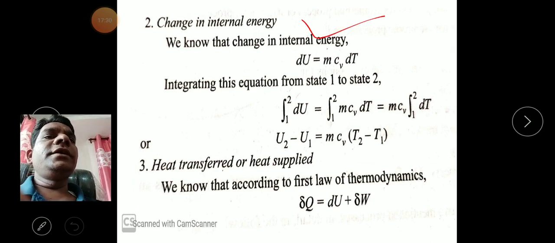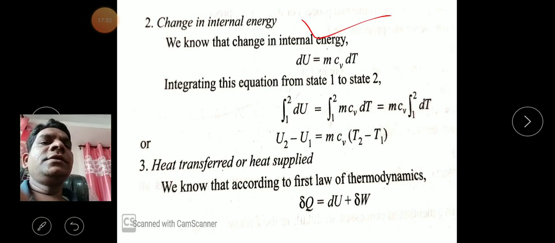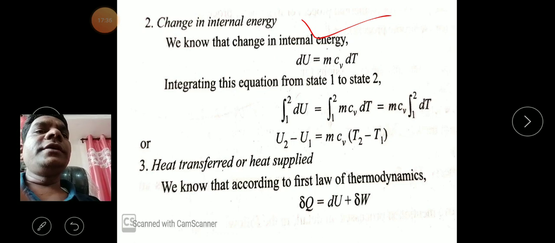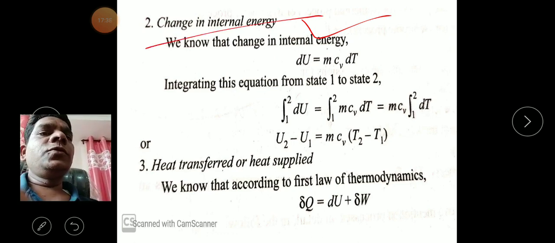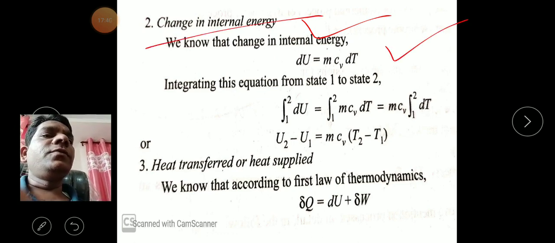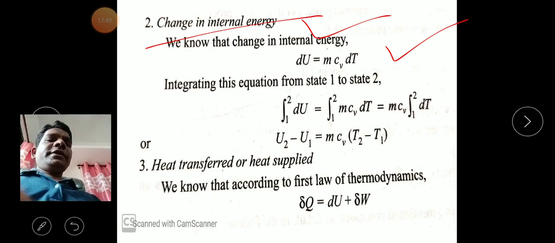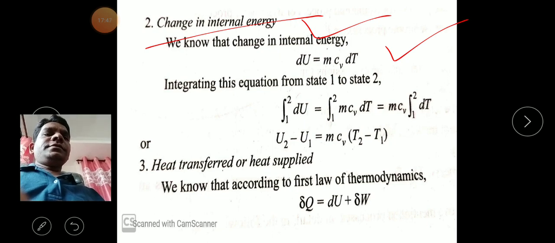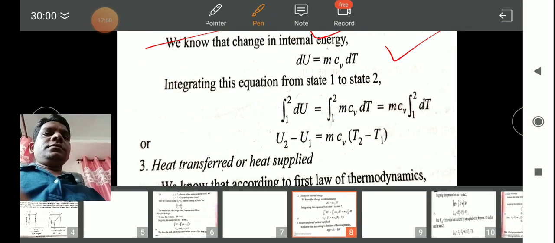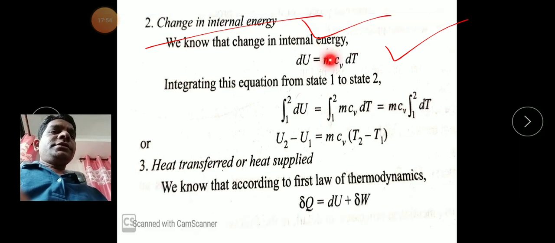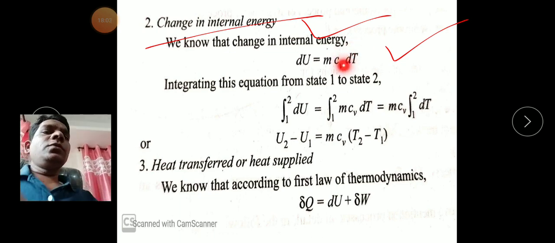Second, in a constant volume process, the most important thing is internal energy. We know the equation of internal energy: dU is equal to m Cv dT. Here m is the mass of the gas, Cv is the specific heat, and dT is the temperature difference from the initial state to the final state.